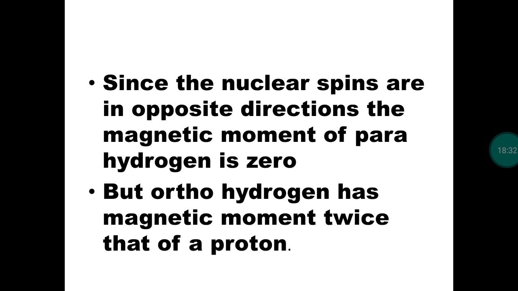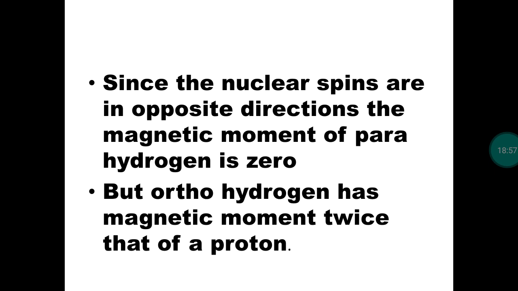Then magnetic moment. If any particle is spinning, it creates a magnetic moment, so we can say spin only magnetic moment. If an electron is spinning, it will have a spin only magnetic moment. The same way, when a nucleus is spinning on a particular axis, it creates a magnetic moment.